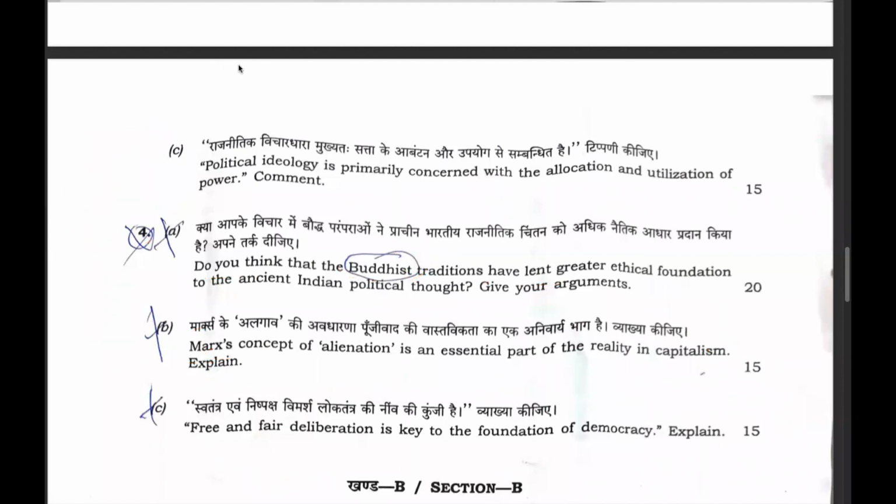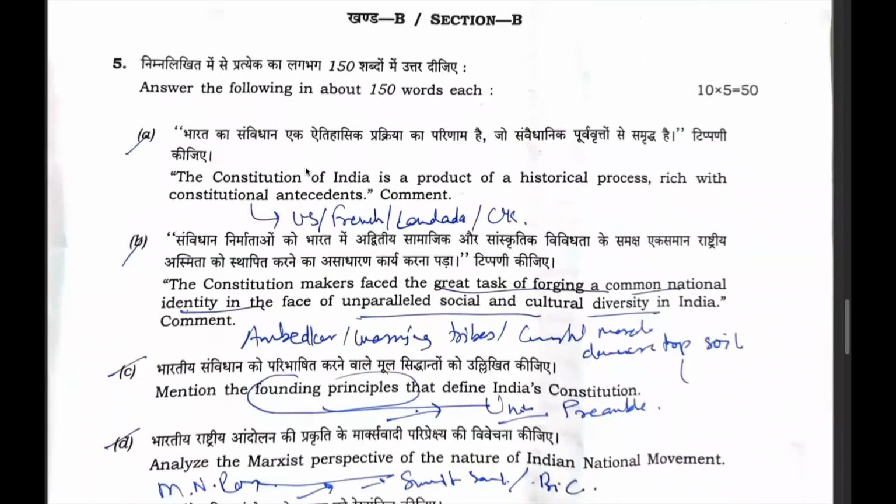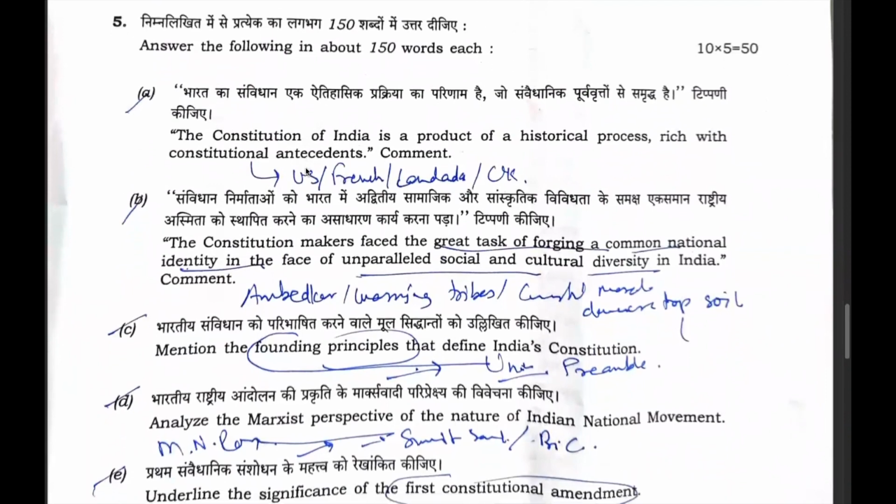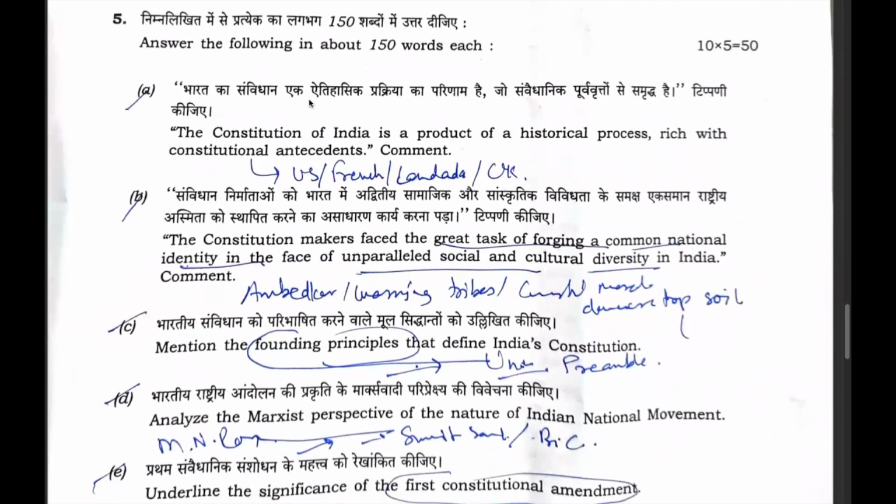Now this was the paper on Part A. Let us go to the paper on Part B. Part B is not direct this year. It has included statements where the student is asked to comment. First is with respect to the making of the Indian Constitution, that the Constitution of India is a product of historical process rich with constitutional antecedents. It means it is from the making of the Constitution.